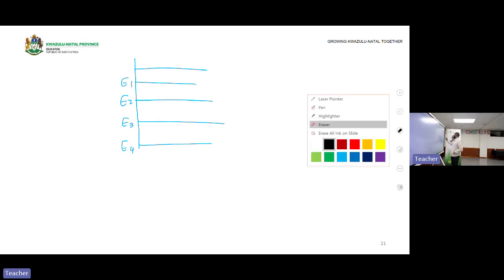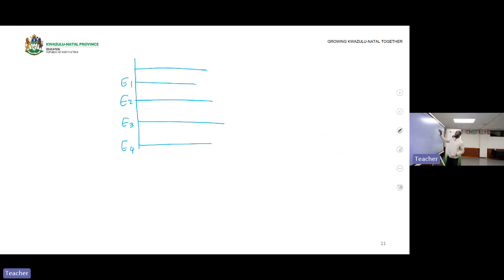So electrons are ejected when they get to the last energy level. We call it an excited state. So when electrons are here, that's when they can be ejected. But not all of the electrons are here. Some of them are here, some of them are at energy level 2, and of course, some of them are at energy level 1.